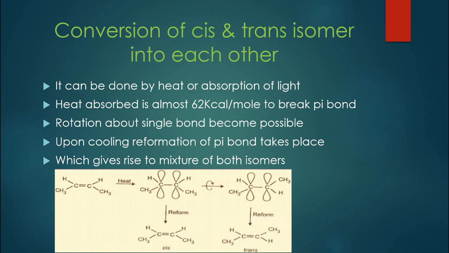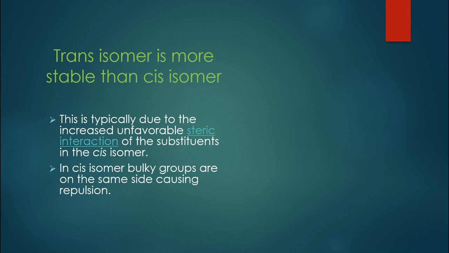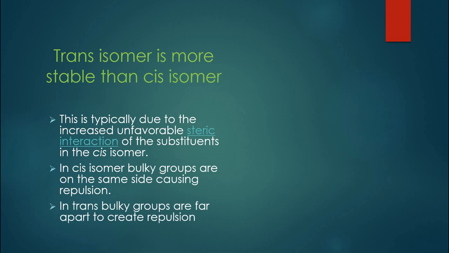Now equal quantities of both isomers will be present. We have read previously at various places that the trans isomer is more stable than the cis isomer. Let's see the reason behind that. Usually trans isomers are more stable. This is due to increased unfavorable steric interaction of the substituents in the cis isomer. This unfavorable steric interaction is in fact due to the repulsion between the bulky groups which are present on the same side in the cis isomer, and they will cause repulsion to each other. That's why the cis isomer is not very stable. But in trans, the bulky groups are present far apart from each other, so they will minimize the repulsion and become more stable.